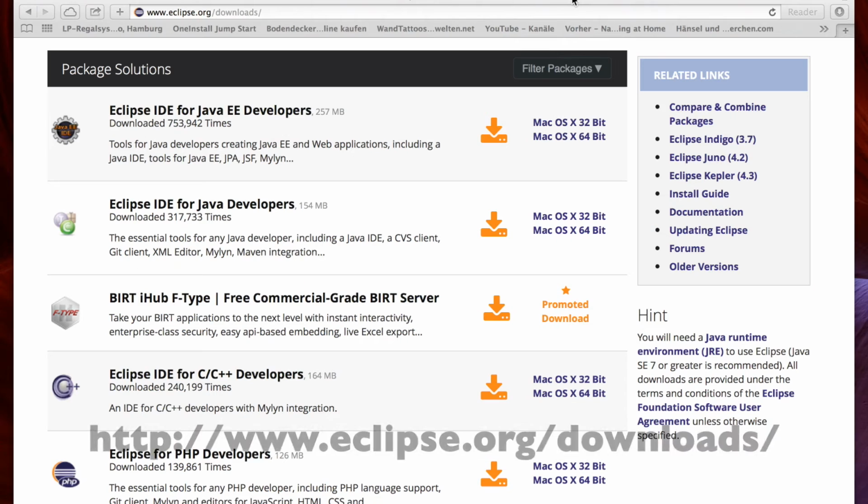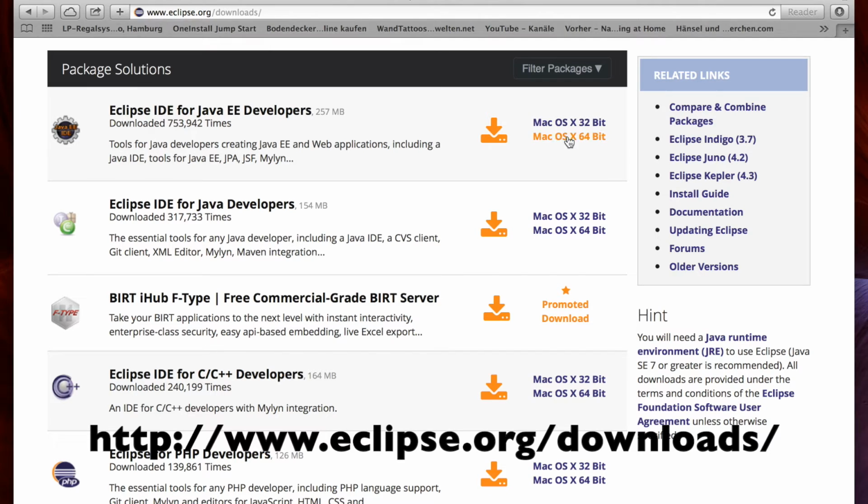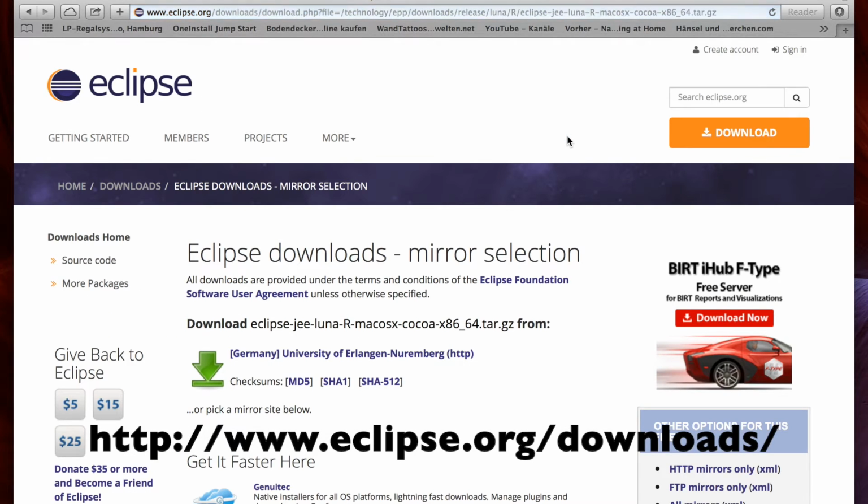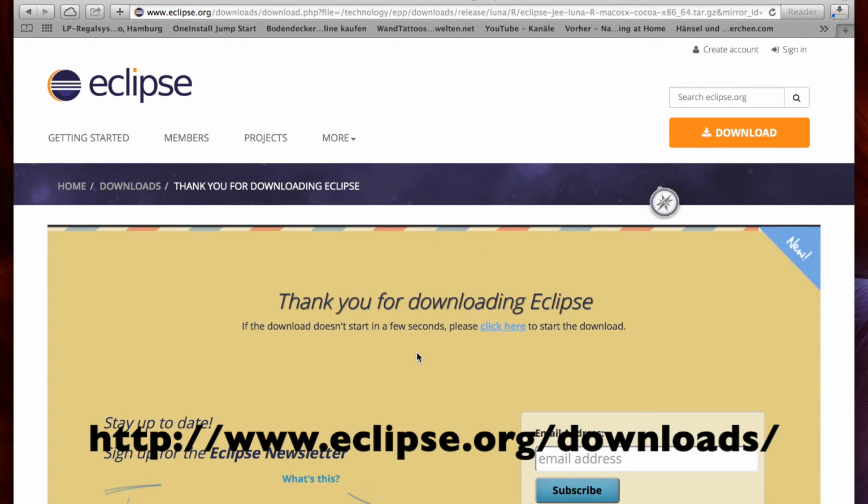Welcome to Stardust, Comprehensive Business Process Management. To get started, just download the Eclipse IDE for Java EE developers. In my case, it is a Mac version for 64-bit. Select your mirror, the nearest by, and you are finished.